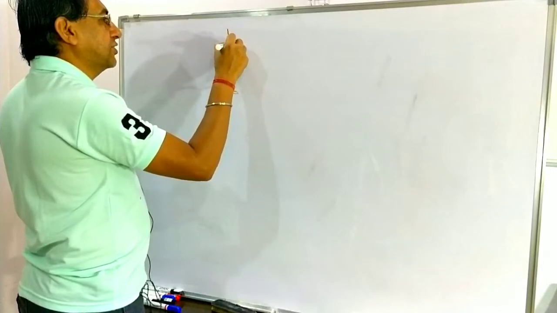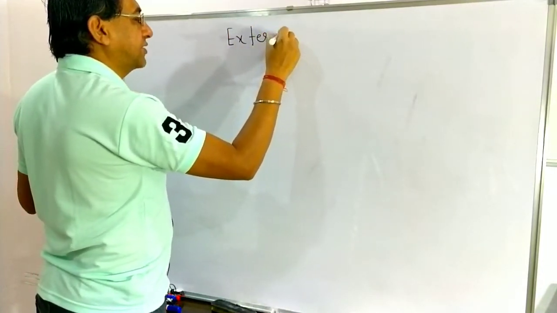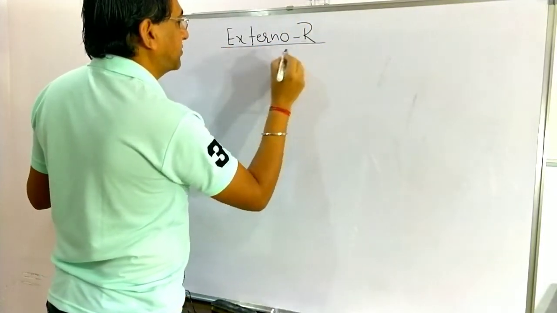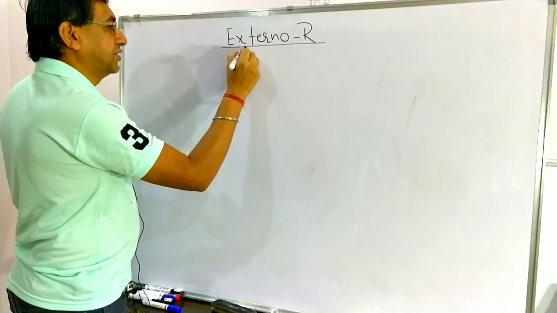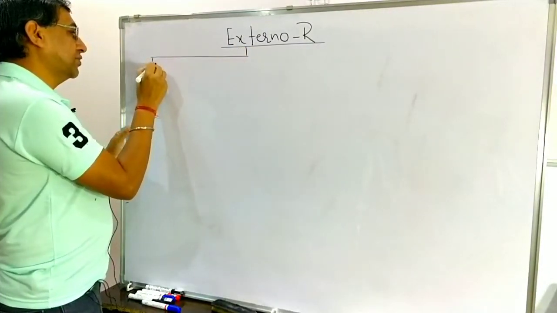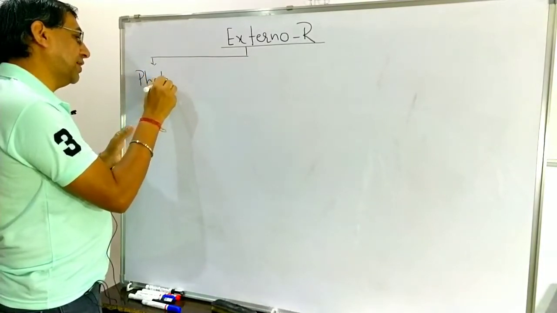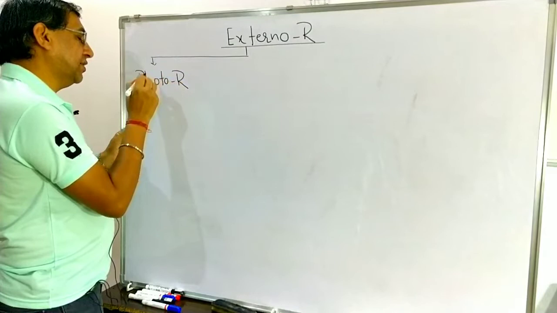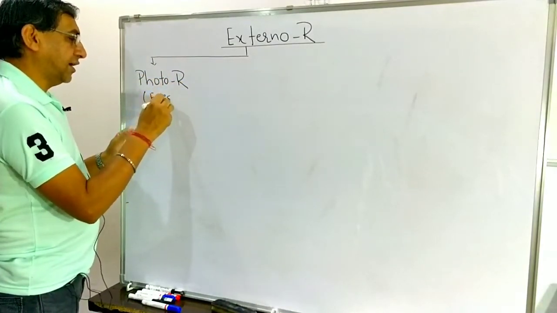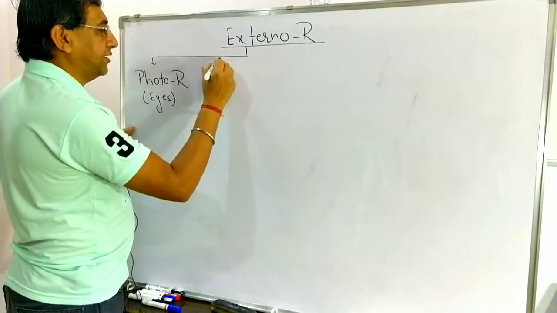All the exteroreceptors are classified, there are so many types of the exteroreceptor. The first one is known as the photoreceptors. What are the photoreceptors? Photoreceptors are the eyes. Eyes are the photoreceptor. They are receiving the photo, which means the light.